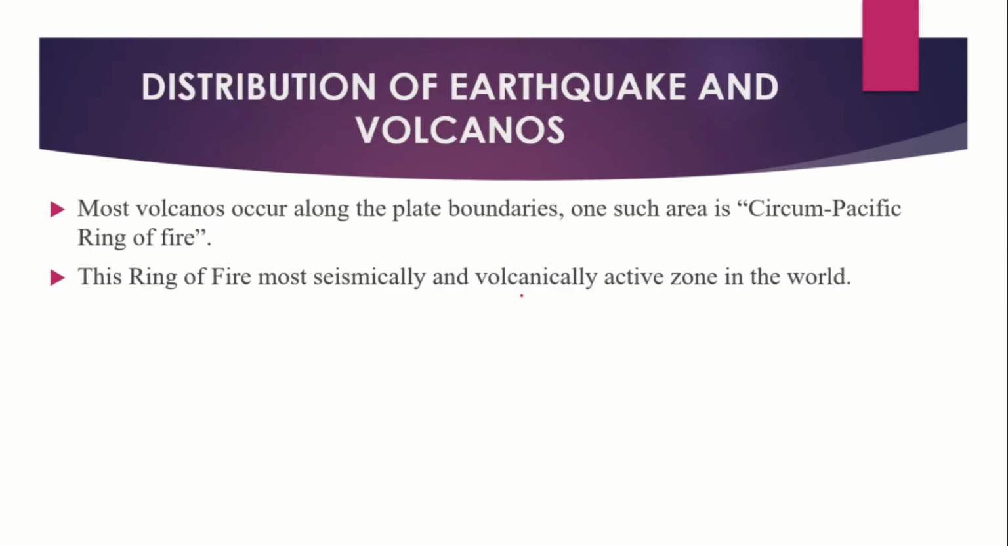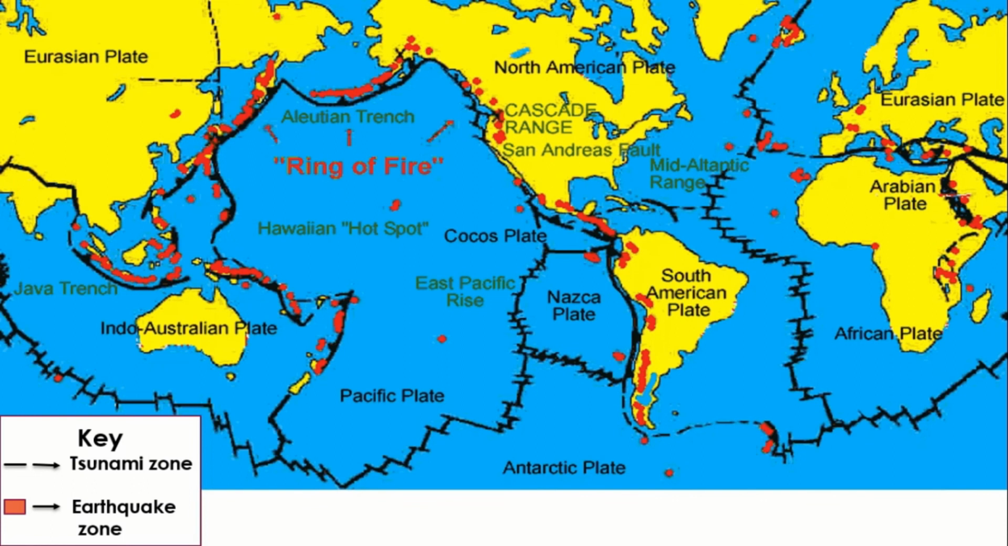Next we'll see the distribution. Most earthquakes and volcanic eruptions do not strike randomly but occur along the plate boundaries. One such area is the circum-Pacific Ring of Fire, where the Pacific plate meets mainly surrounding plates. The Ring of Fire is the most seismically and volcanically active zone in the world. Let's see the map. Here, the red color denotes the earthquake-prone zones, and the dotted zone shows the tsunami-prone zones. These are the places between Asia and America, the Pacific Ring of Fire.